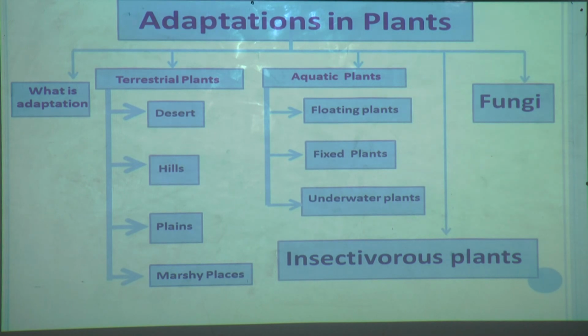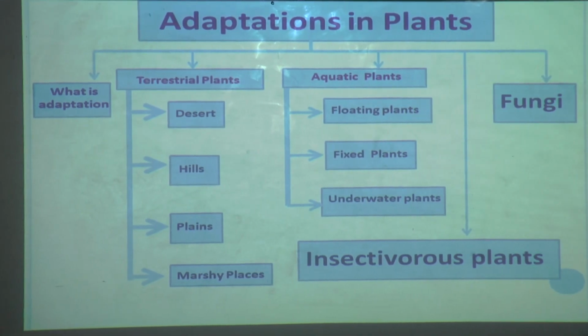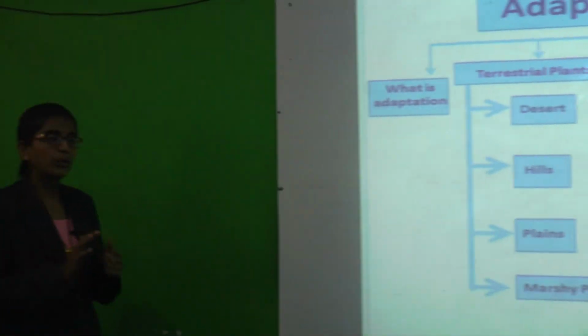Yes dear students, this is all about our lesson number 7, adaptation in plants. Now what you have to do is read the lesson carefully. If you read again and again, you will get interested, you will be surprised, and you will be happy to know about plants. So underline the new words and learn them, and try to solve the textbook exercise which is after the lesson. Try to solve it on your own, and I am going to send you answer keys also, so you can check your answers with my notes. Okay students, thank you.